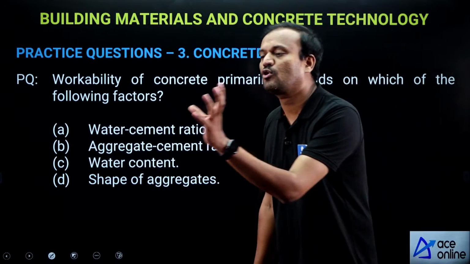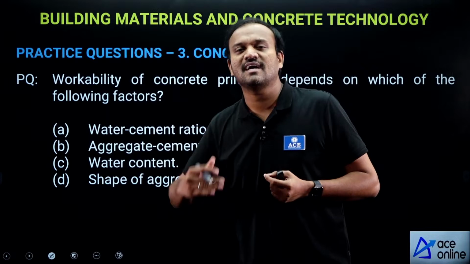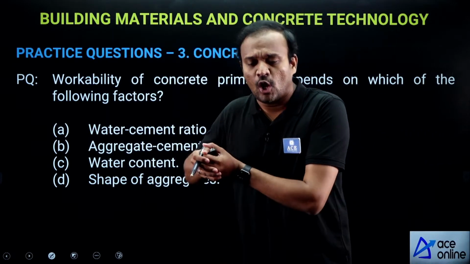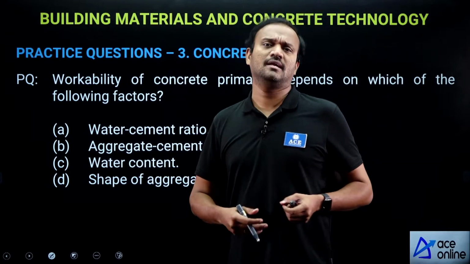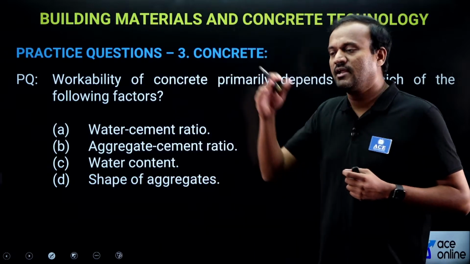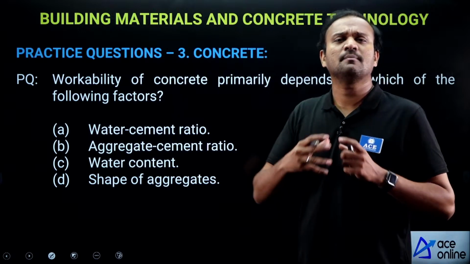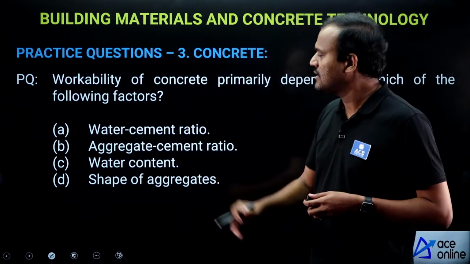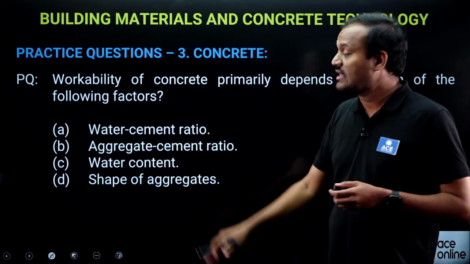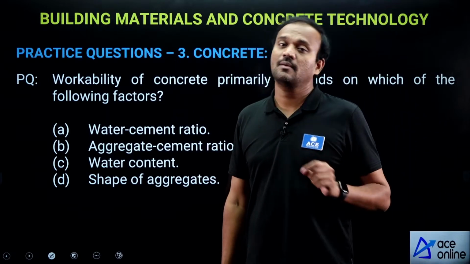It's a qualitative concept. If you can do all these concreting tasks very easily, then workability is said to be high. If a lot of physical effort is required for mixing, placing, compaction and finishing, then workability is said to be low. Now this workability depends on many factors. Water cement ratio, aggregate cement ratio, water content, shape of aggregates. All these factors affect the workability of concrete.